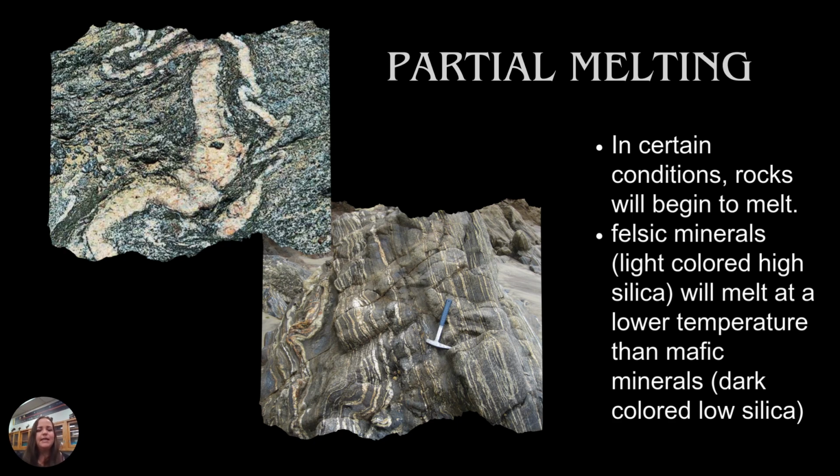Final note here is that once these rocks start to reach that 50-kilometer depth, the felsic minerals begin to melt. These are the rocks that have higher silica minerals in them, and they will start to melt. And if that is stopped there and nothing else melts, you might see what we call partial melting. You can see the melting of the felsic minerals, and then everything else around it has not started to melt. It's kind of frozen in time at that melting point. So partial melting is really unique to see in our metamorphic rocks.